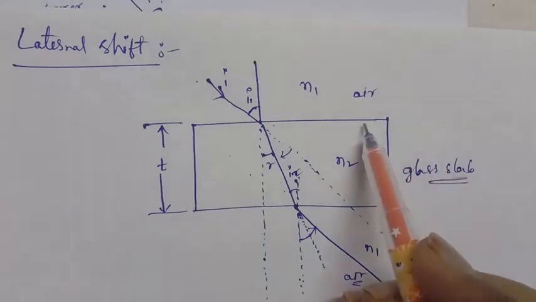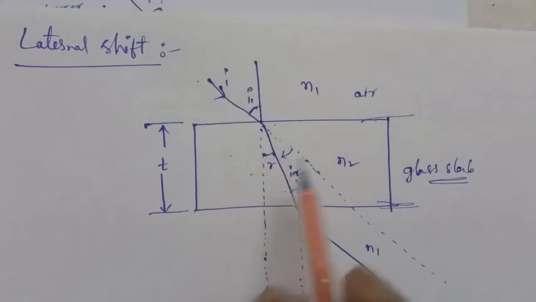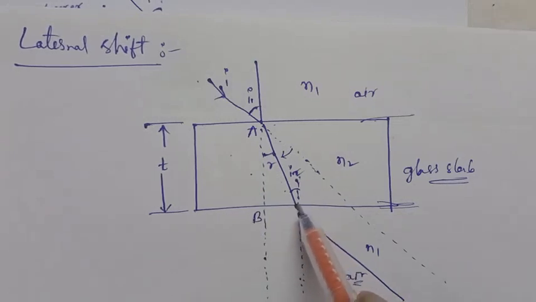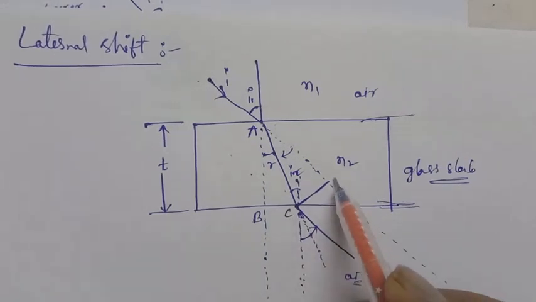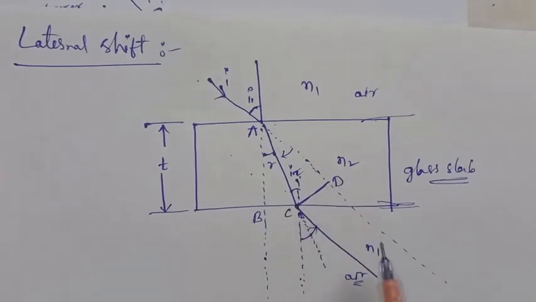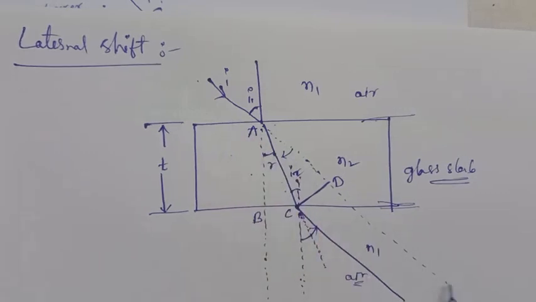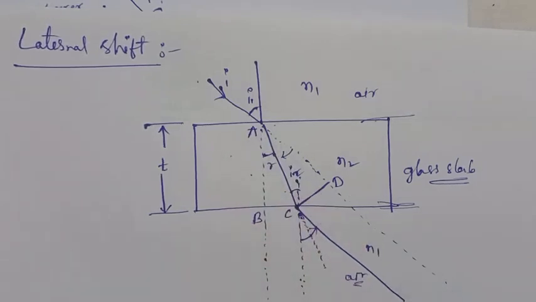So at that time, what is the thickness of this glass slab? How to measure? Here I consider some points: point A and point B, and the normal perpendicular distance. If this point is C and this point is D, CD is the perpendicular distance between the emergence ray, that means the outcoming ray, and the incident ray's actual path. So what is the lateral shift? It is the perpendicular distance between the actual path and the emergent ray.